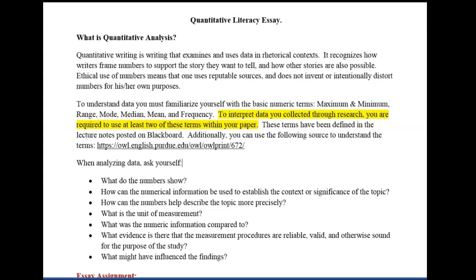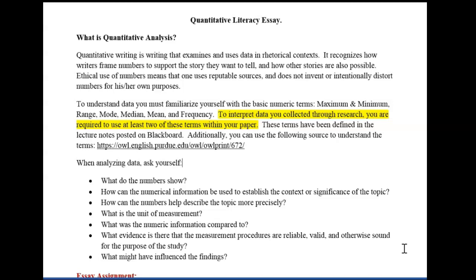While making a choice, consider if the topic you are leaning towards can be supported with numeric data. Is there enough scholarly research available to support your argument? Once you have a topic, you will start the research. For the QA essay, you are required to use 5 sources. At least 2 of these sources should share statistical data sets. All your sources should come from academic databases, not general internet sources.